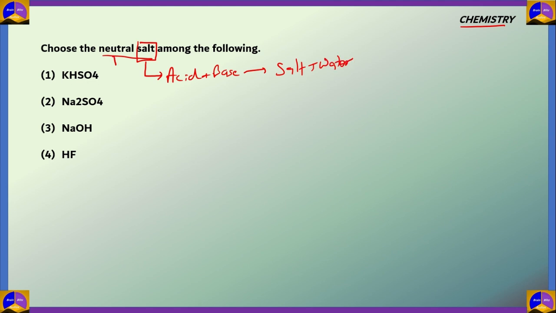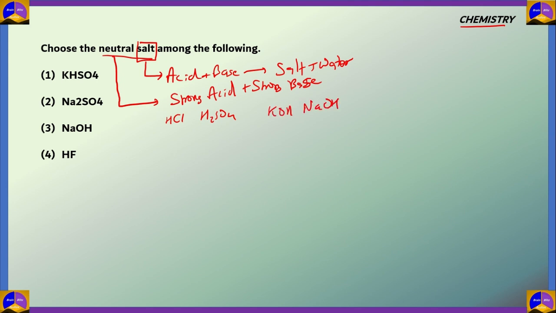And if you need to define a neutral salt, it is when a strong acid and a strong base react completely together. Strong acid examples are HCl, H2SO4, and strong base examples are KOH and NaOH. And now let's look at the options.